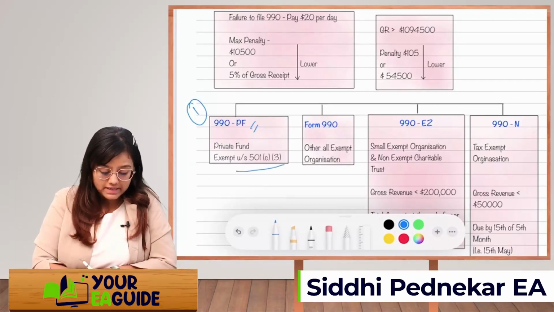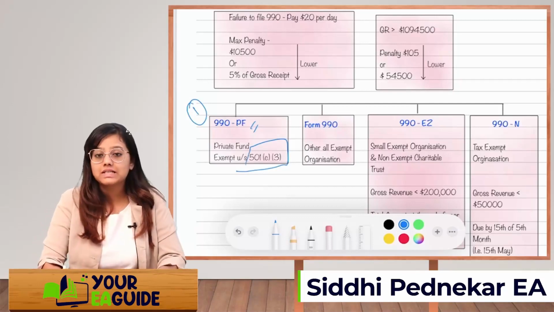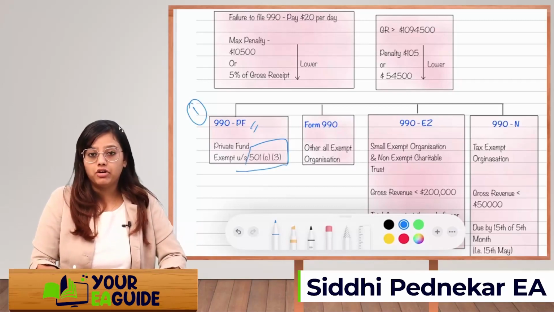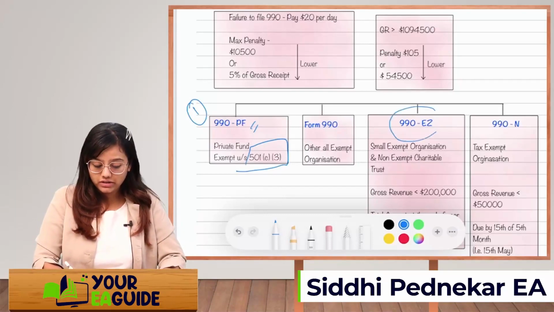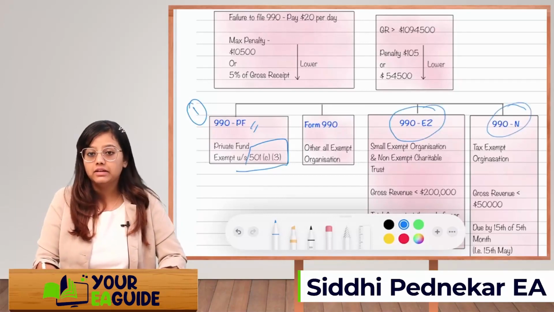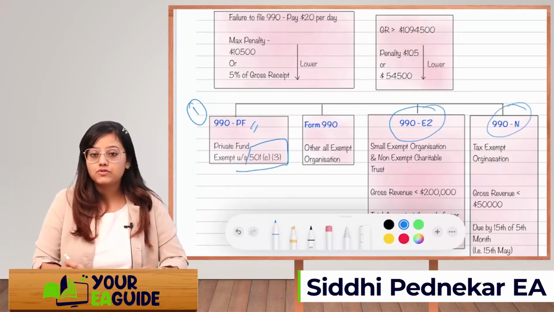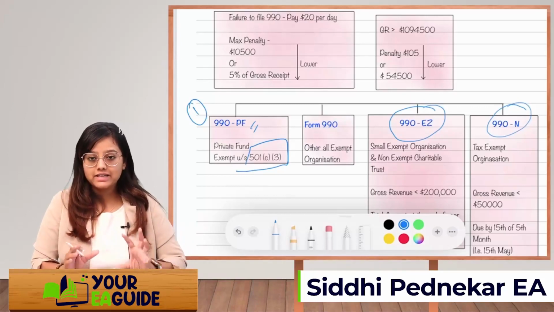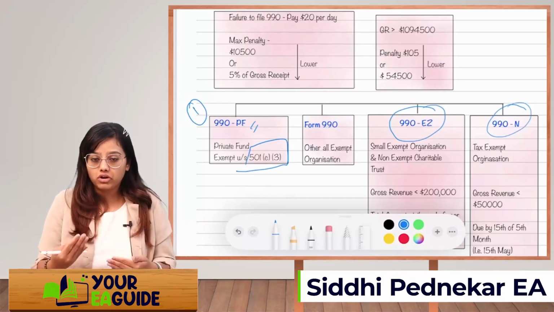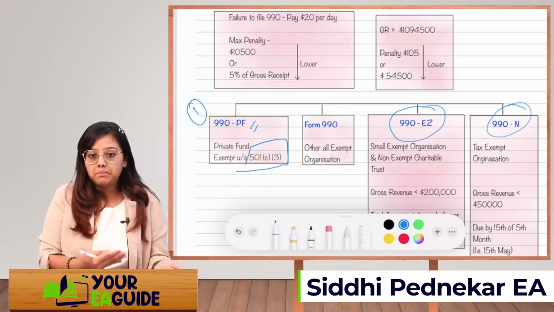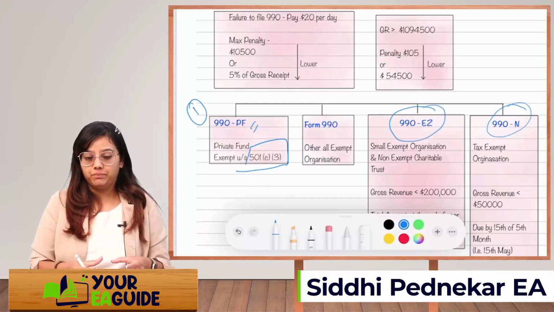They are also exempt under section 501(c)(3). They will have to file form 990-PF. There will be one question on 990-EZ and 990-N. Okay, 990 is for all other exempt organizations. 990 is the basic form which all the exempt organizations will use. 990-PF is simply for the private fund.